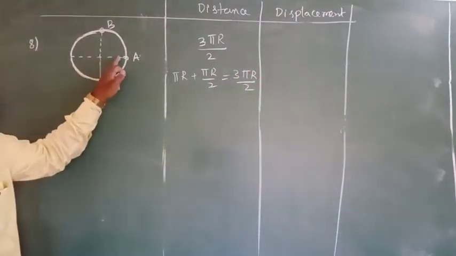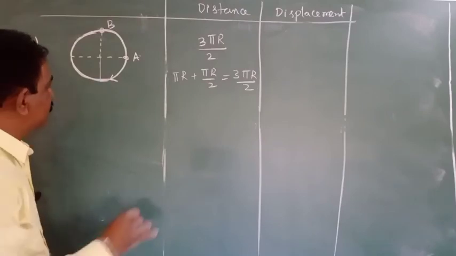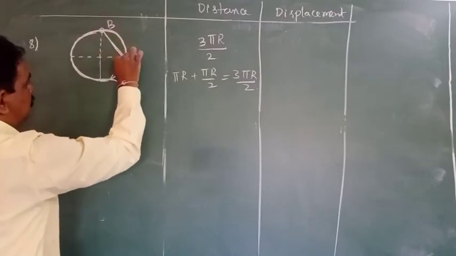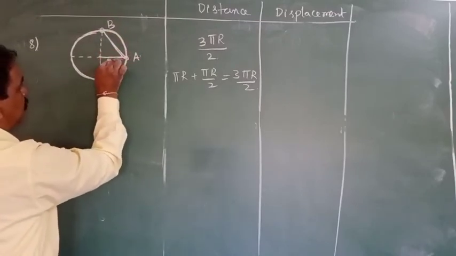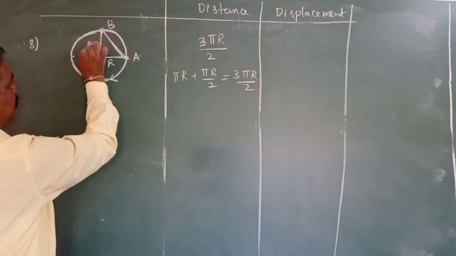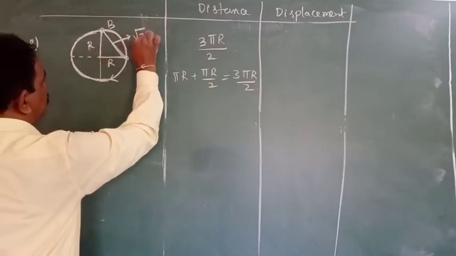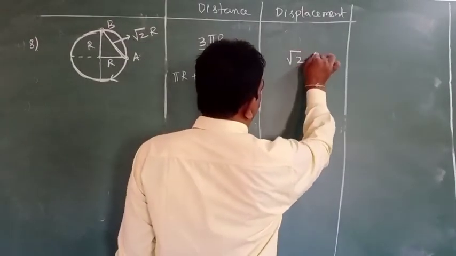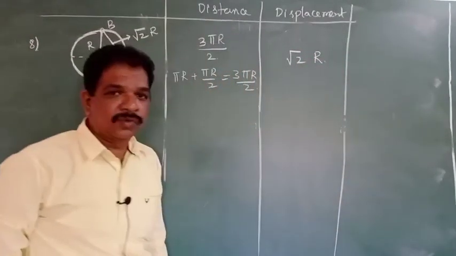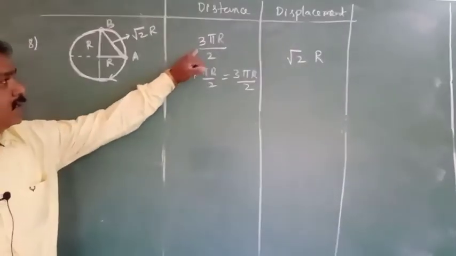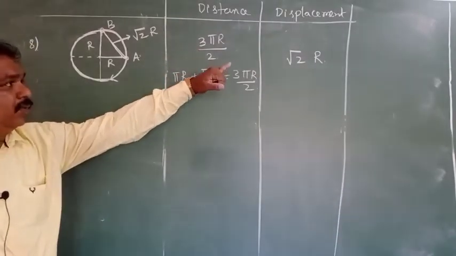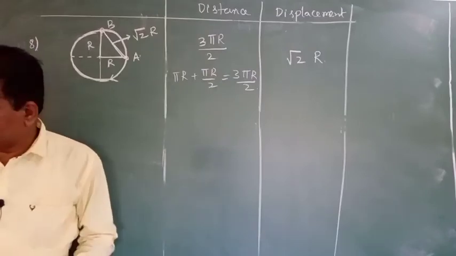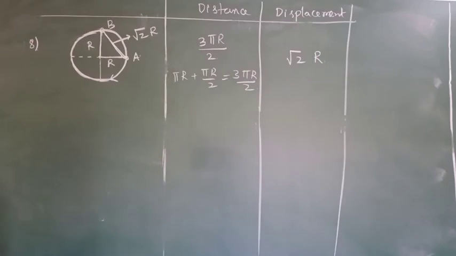That will be distance. What is displacement? This is displacement. Again the same, a triangle is formed. This is r. We know this is r. This value is equal to the hypotenuse, root 2 r. So here distance will be 3 pi r by 2. Displacement will be root 2 r. Next, we'll take some more examples.